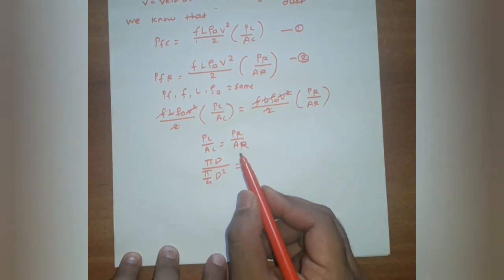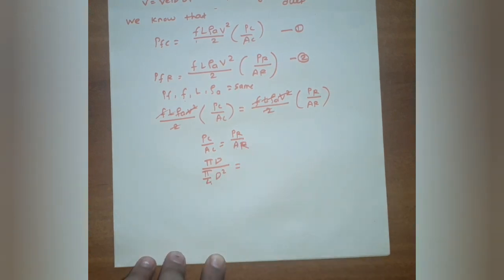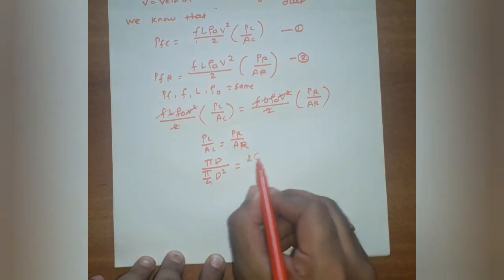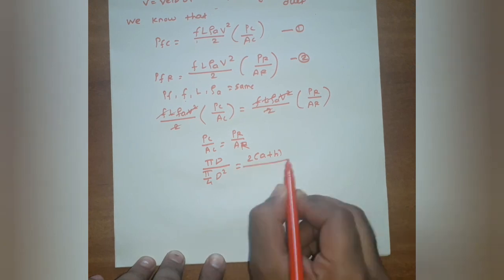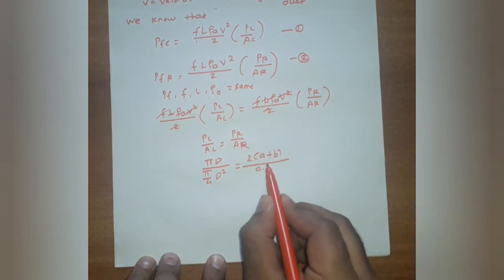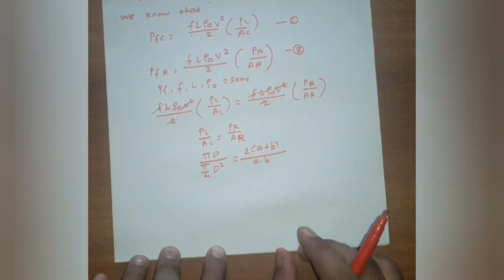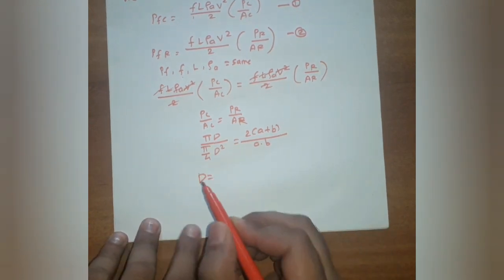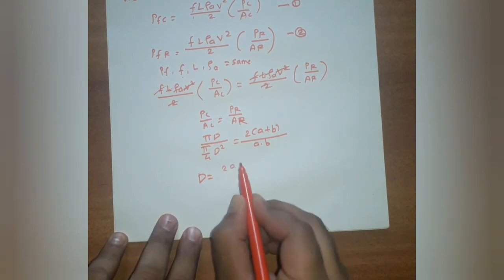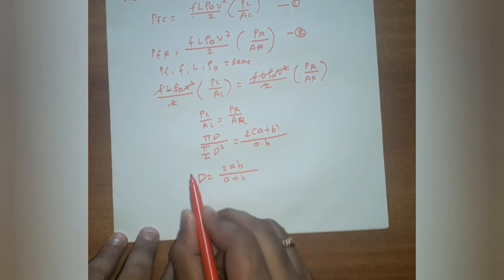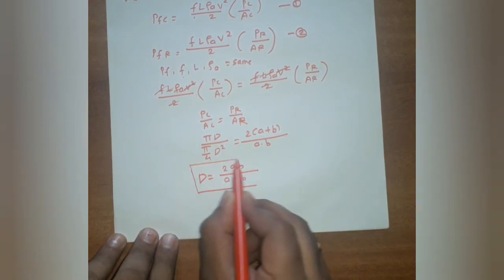P_R value is nothing but the perimeter of the rectangular duct, it is 2 into A plus B, and A_R is the cross section area of the rectangular duct, it is A into B. Simplify this equation, we will get the equivalent diameter value in the form of A and B.